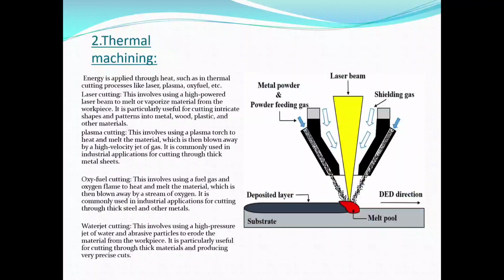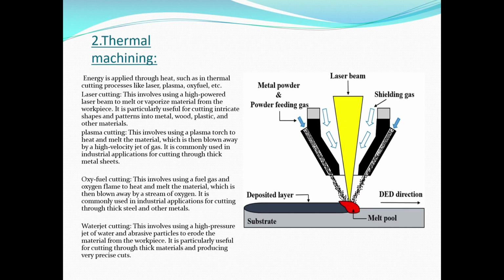And the second classification is thermal machining. So observe the picture. Here the energy is applied through heat, such as in thermal cutting processes like laser, plasma, oxyfuel, etc. First one is laser cutting.